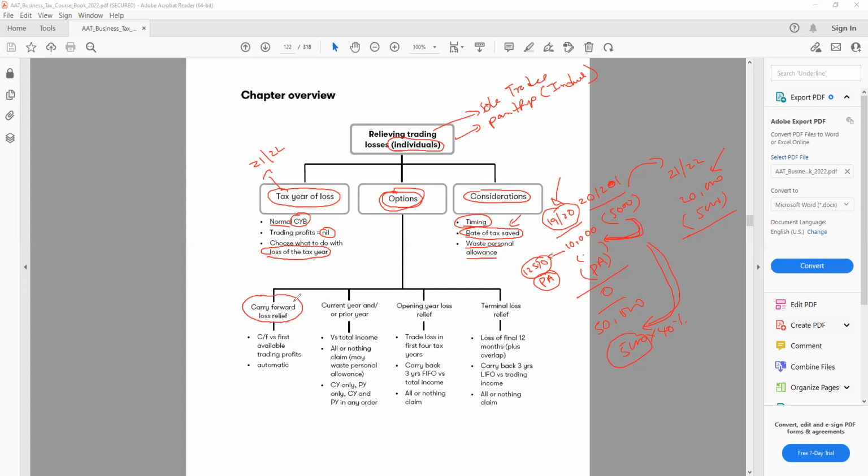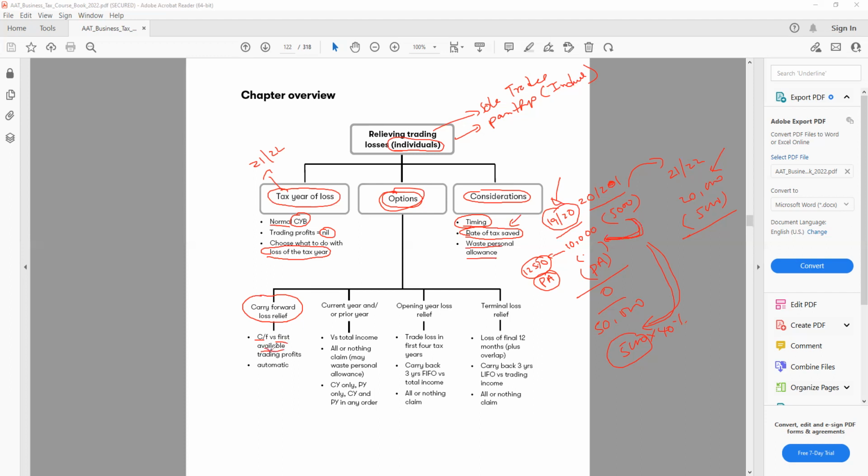Whatever loss I have this year, I can carry forward for an unlimited period. And this is automatic. I don't have to do anything. I don't have to claim. I can just take it away from the future trading profit. So, carried forward against the first available trading profit.